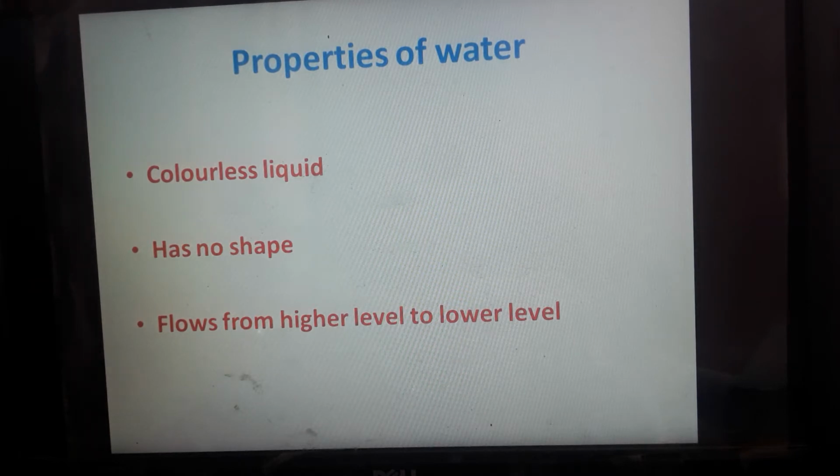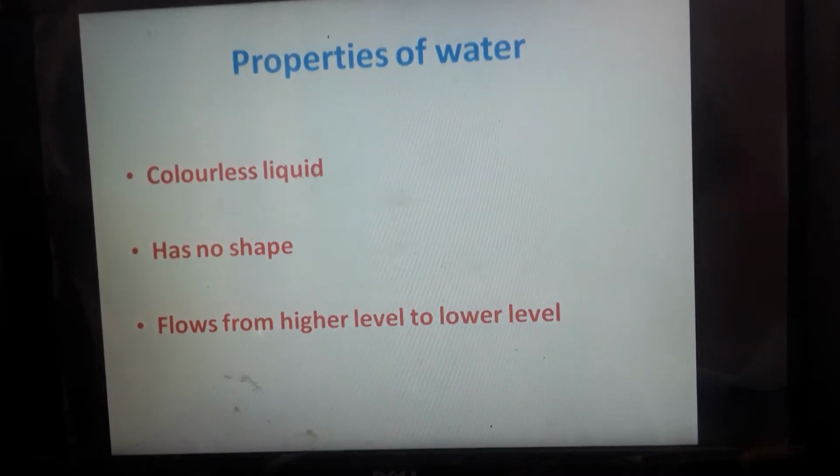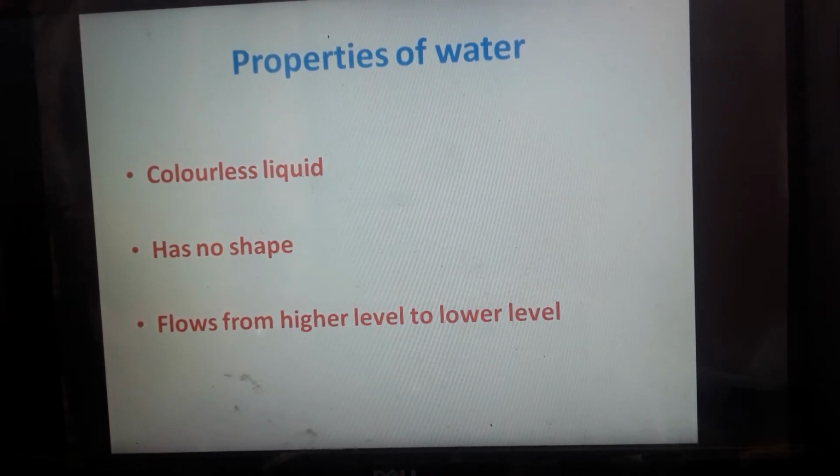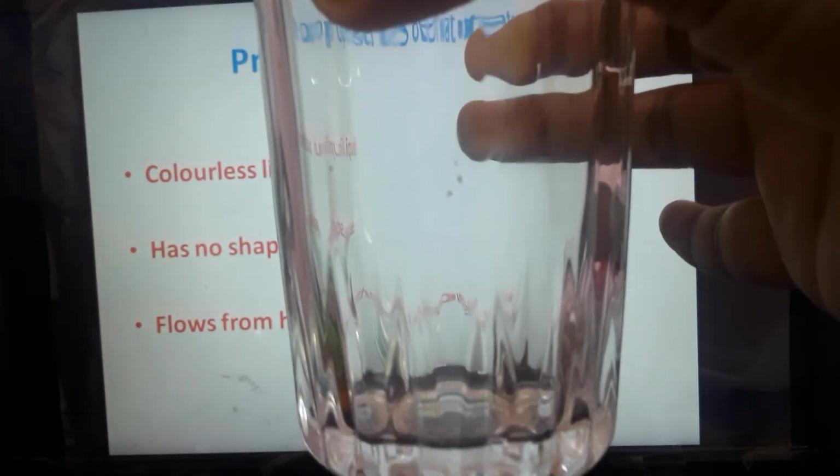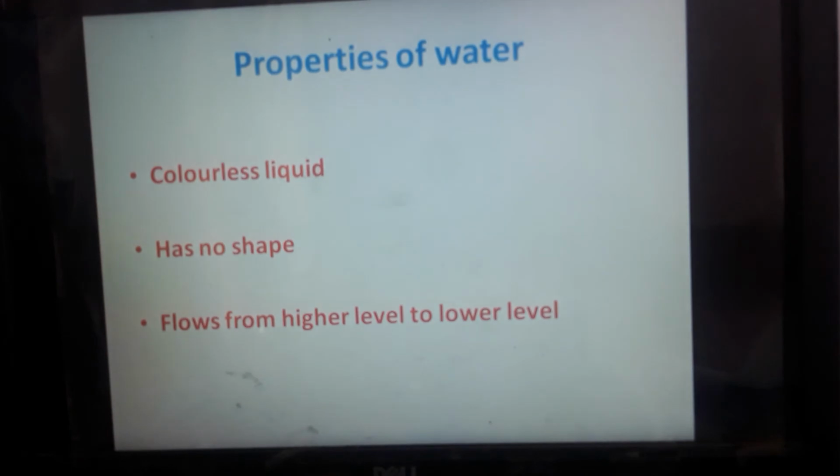It flows naturally. But when we pour water into a container, water takes the shape of that container. When we pour water into a glass, that water takes the shape of the glass. Not only glass, if you pour water into pots, pans of different sizes and different shapes, water takes the shape of that container.